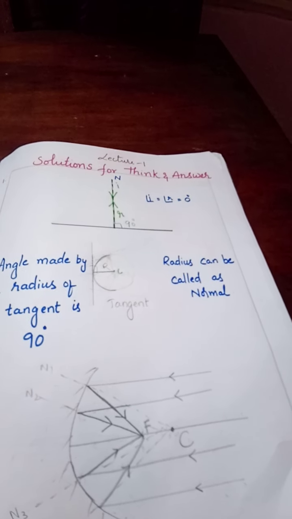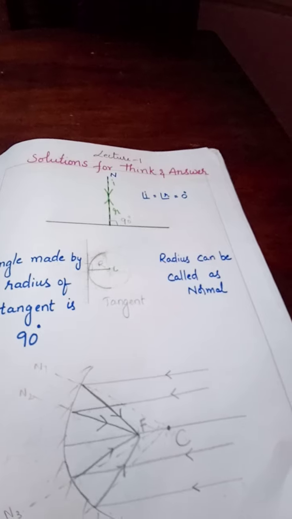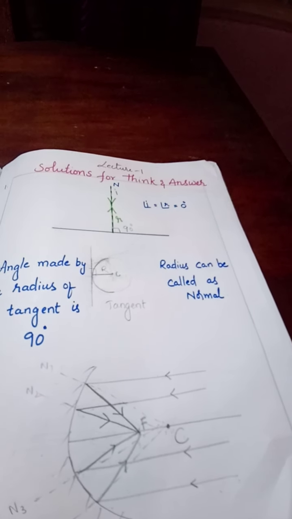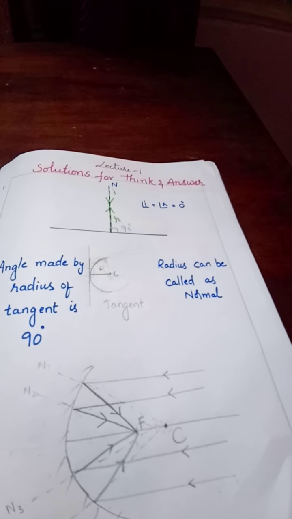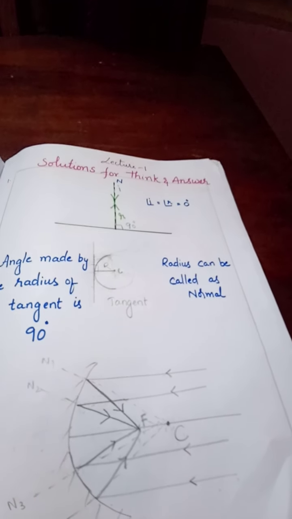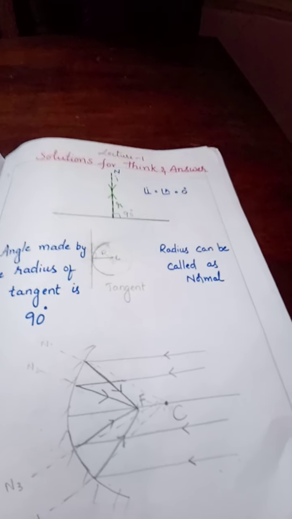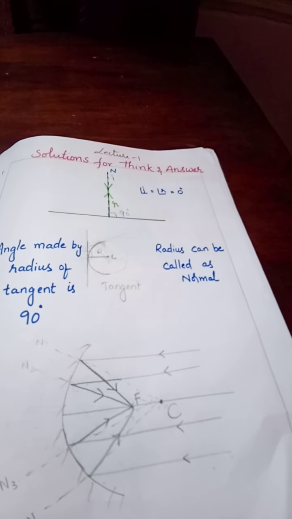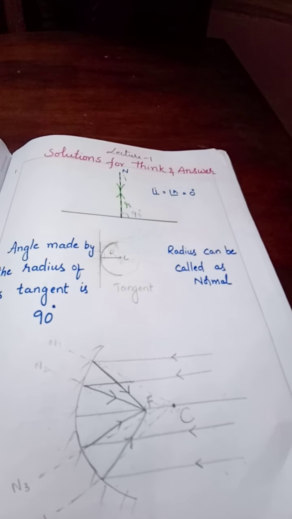In last class, we learned reflection of light at curved surfaces: basic definitions and laws of reflection. We learned incident ray, reflected ray, normal, pole, center of curvature, radius of curvature definitions, and also how to draw a normal on a curved surface. In the last lecture I gave you 3 questions as homework. I hope you are all done with it. Let's have quick solutions for those questions.